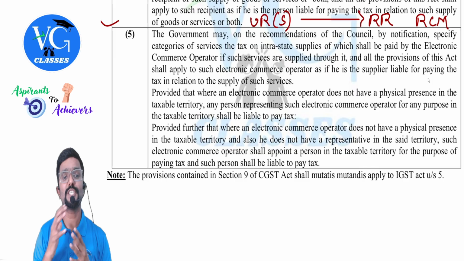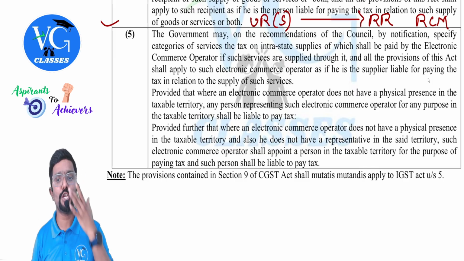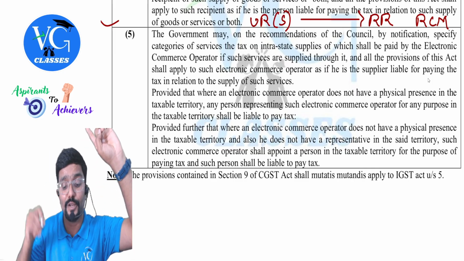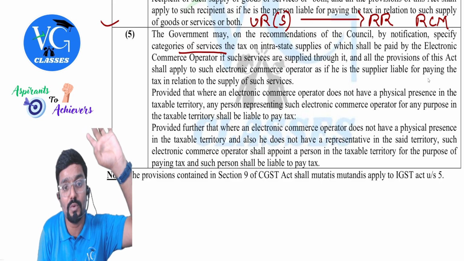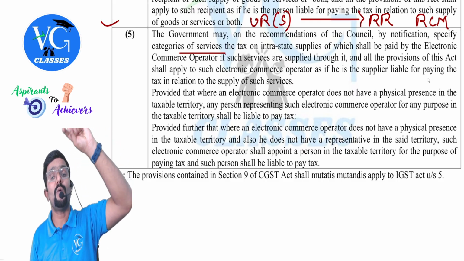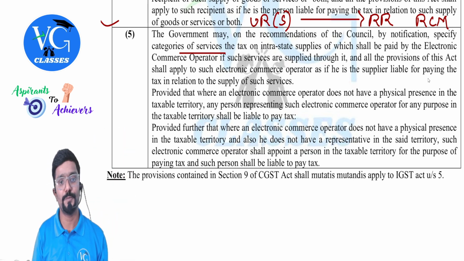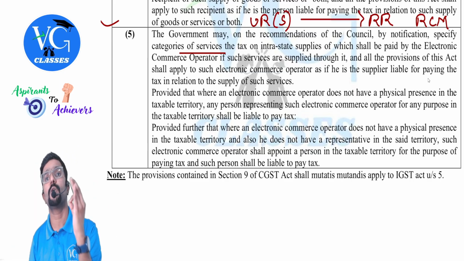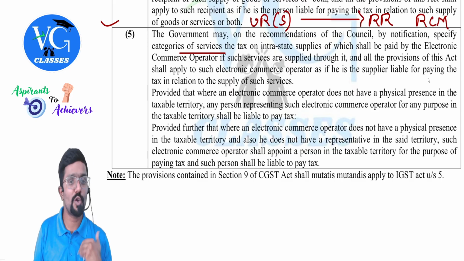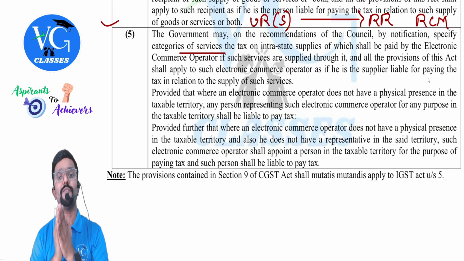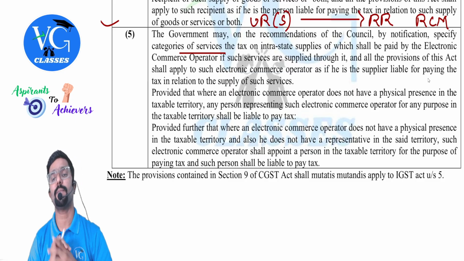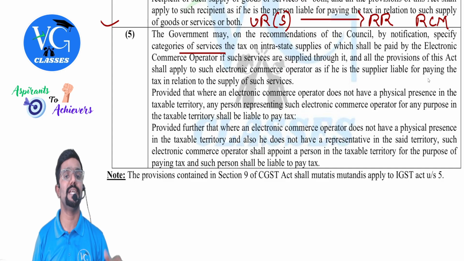Okay. Subsection 5. The government may, on the recommendation of GST Council, by notification, specify what? Please be careful. Category of services. Only services they are giving power here. Sir, what about goods? They are not giving power for goods. The tax on intrastate supplies of which shall be paid by electronic commerce operator, if such services are supplied through it, and all the provisions of this act shall apply to such electronic commerce operator as if he is the supplier who is liable for paying the tax in relation to supply of such services.